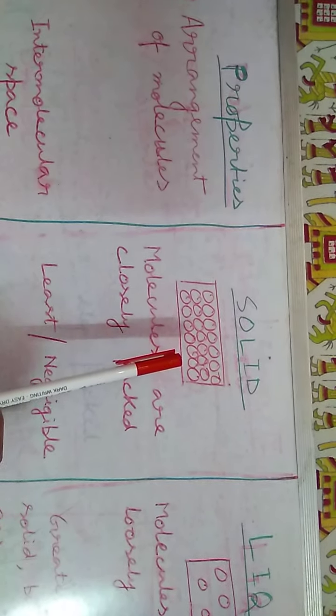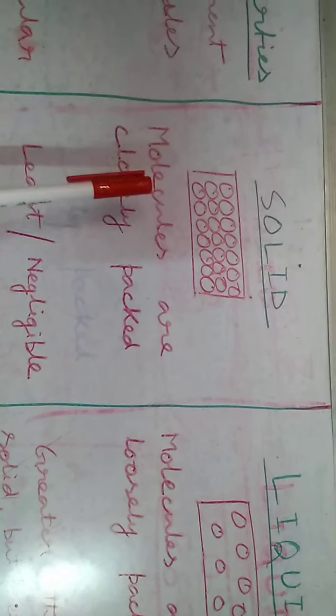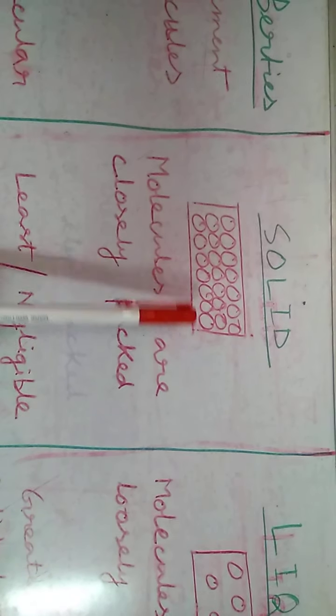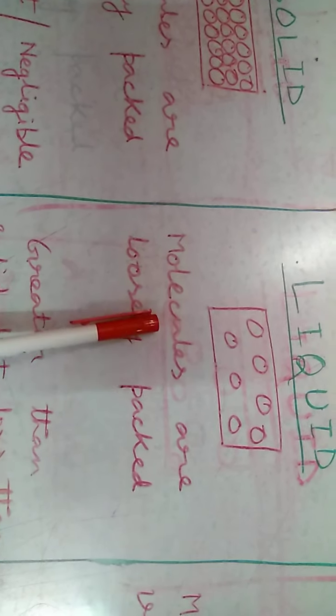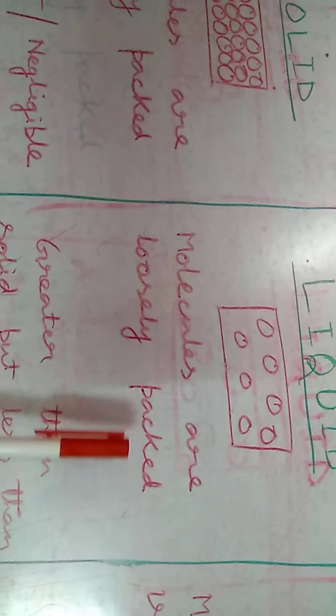If we consider solid, liquid and gas, and if we draw the molecular arrangement, it is observed that in case of solid, molecules are very closely packed. That means there is very little space among the molecules. In case of liquid, molecules are loosely packed.